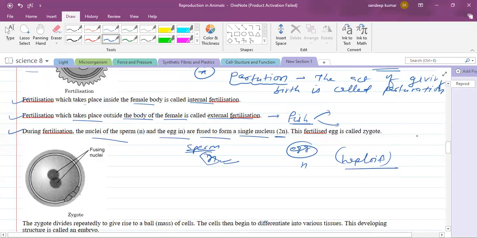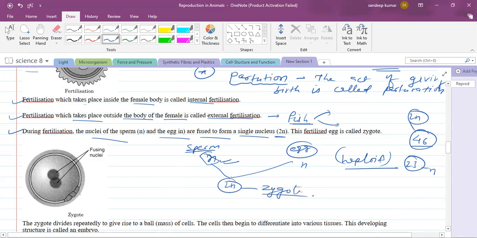I told you 46 chromosomes are there, right? So 23 chromosomes are there in the egg, and that we can represent as N, and 46 we can represent as 2N. So when they fuse, they will form N plus N, that is 2N. 2N is the zygote, that is diploid. Diploid means it contains 2N number of chromosomes, that is 46 chromosomes.